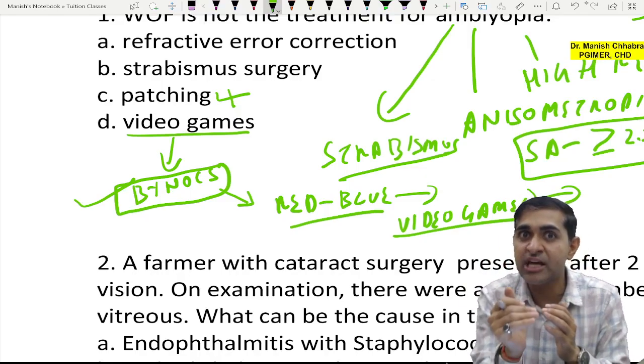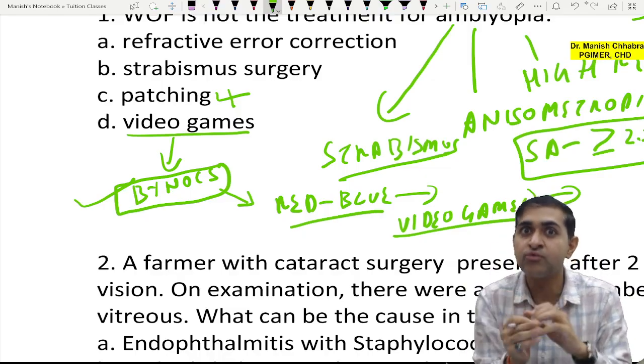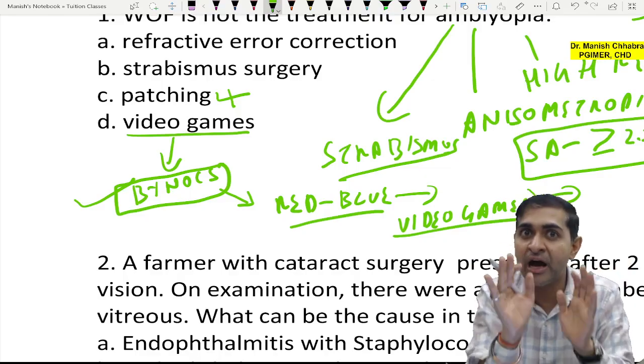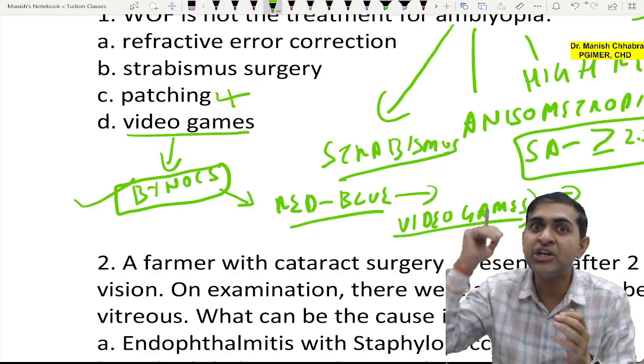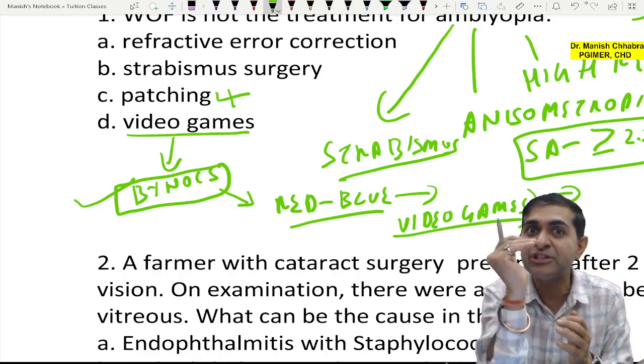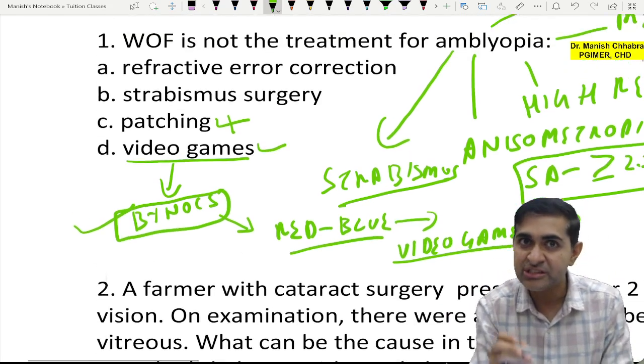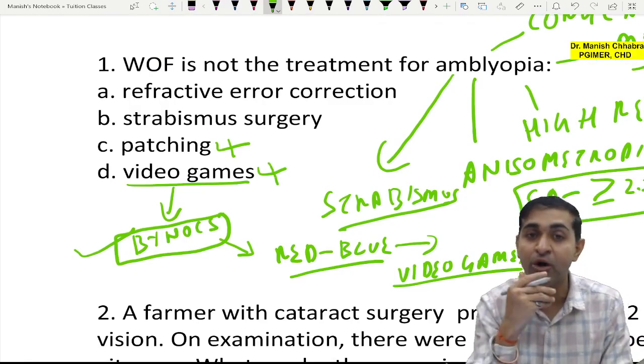But with Binocs therapy, the company which initiated it and did all the R&D claims that you can treat a patient of any age. So this is used as a treatment, so not the answer.